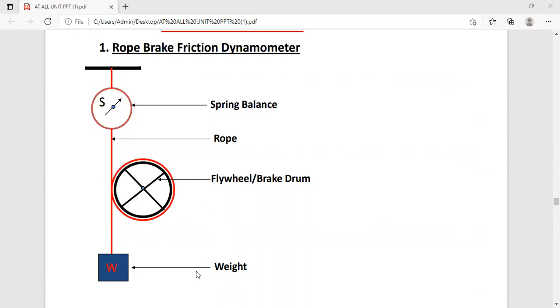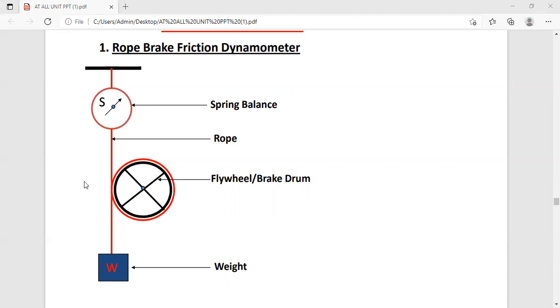So for laboratory purposes, the rope brake friction dynamometer we are using, and that is shown this way. This dynamometer is attached to the brake drum, or we are saying the flywheel attached to the engine shaft, and the rope is wound on the flywheel and carries wooden blocks at the two ends of the brake rope.